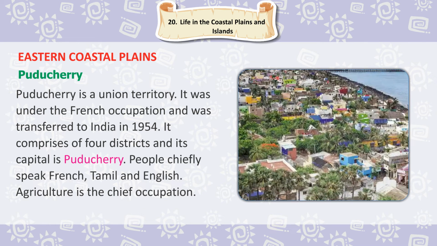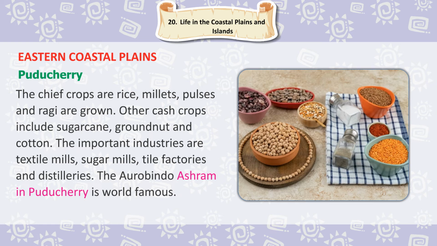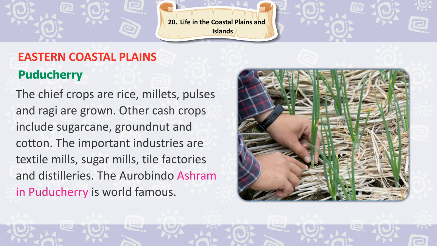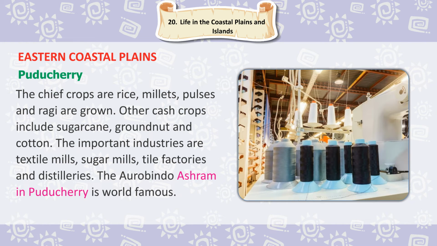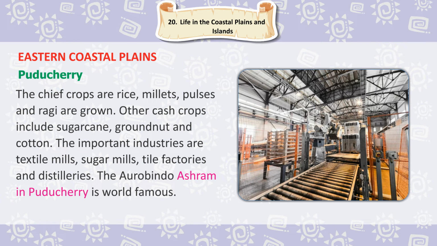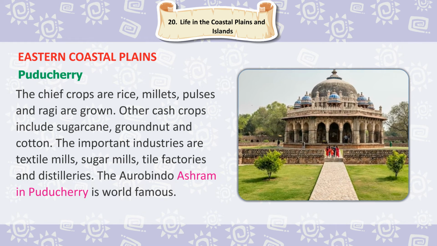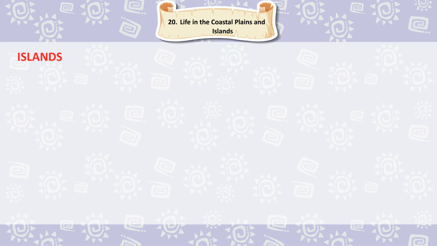Agriculture is the chief occupation. The chief crops grown are rice, millets, pulses and ragi. Other cash crops include sugarcane, groundnut and cotton. The important industries are textile mills, sugar mills, tile factories and distilleries. The Aurobindo Ashram in Puducherry is world famous.